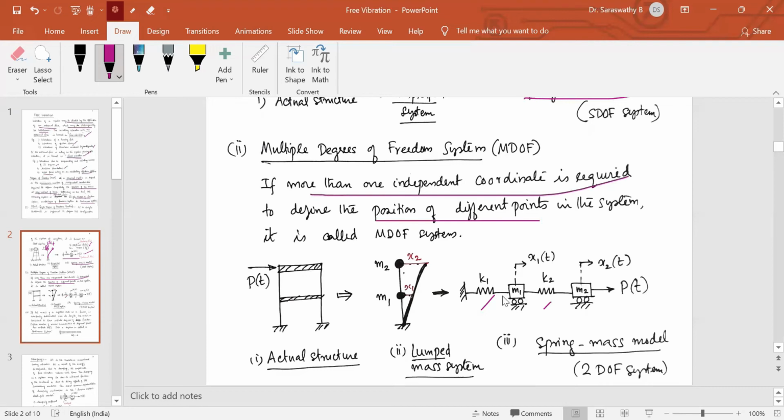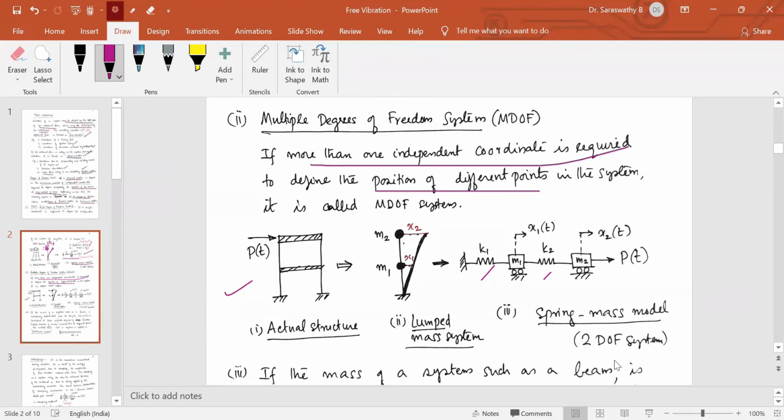So mass M1 is on spring K1, mass M2 is on this column of stiffness K2, with displacements X1 and X2 and the load P. This is the simplified spring mass model for this two-storied building. This is called a 2 degree of freedom system. If it's a 10-storied building, we can idealize it as a 10 degree of freedom system.